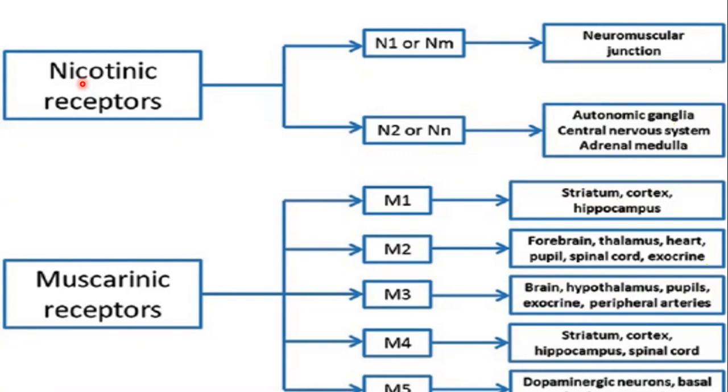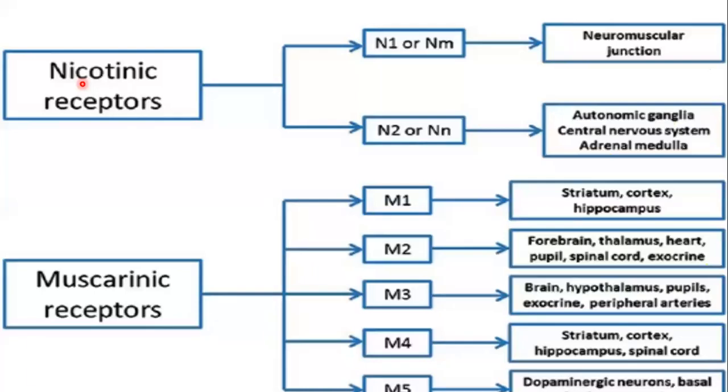We call these drugs cholinergic drugs. Cholinergic drugs are also known as muscarinic drugs. Why? Because you know that we have two types of cholinergic receptor, one nicotinic and another muscarinic. So sometimes we call a cholinergic drug a muscarinic drug also, because acetylcholine can also bind to the muscarinic receptor.